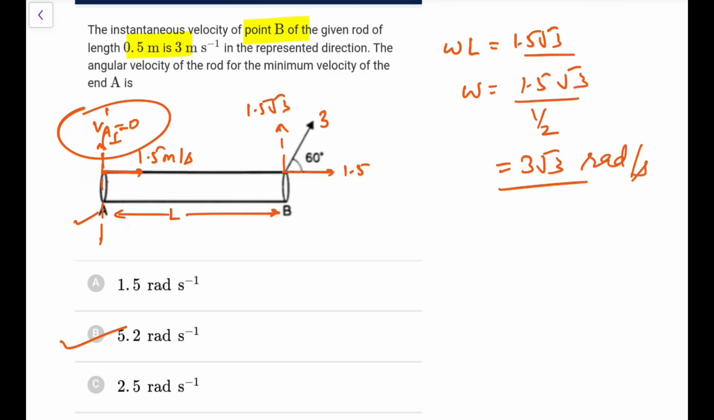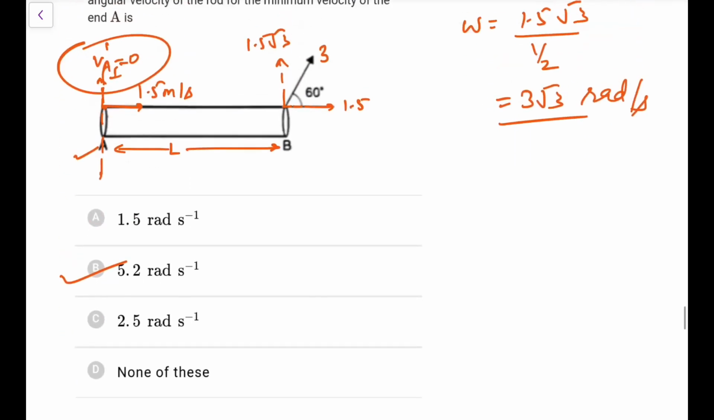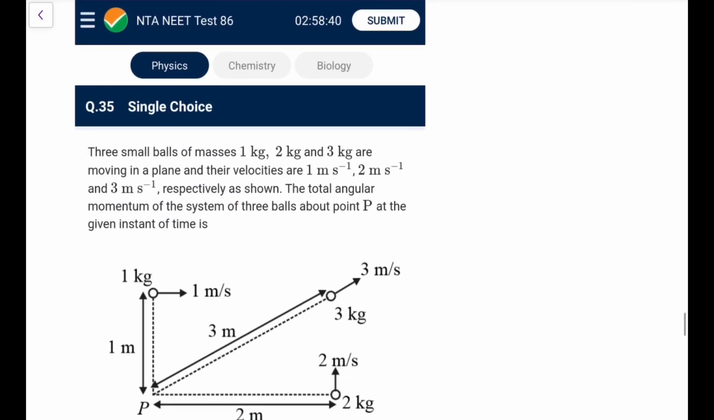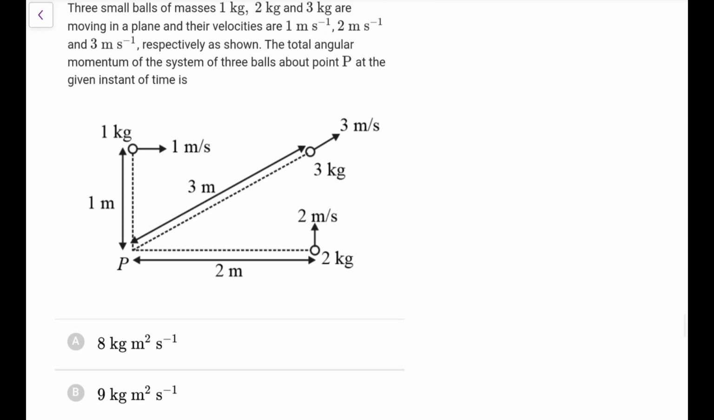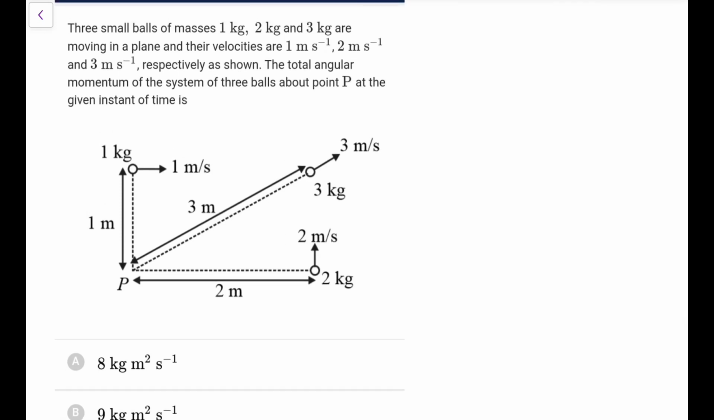So again, it's a nice question. This came in some earlier exam, not exactly JEE or NEET, some state exam I suppose. Next, 3 small balls of 1 kg, 2 kg, 3 kg are moving in a plane with velocities 1, 2, 3 respectively as shown. The total angular momentum of the system of the 3 balls about point P is?